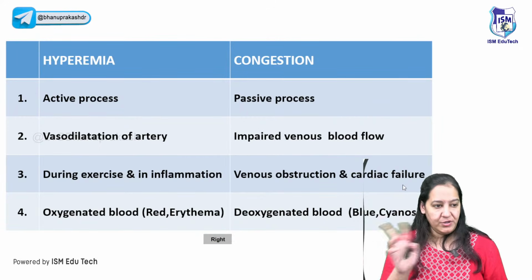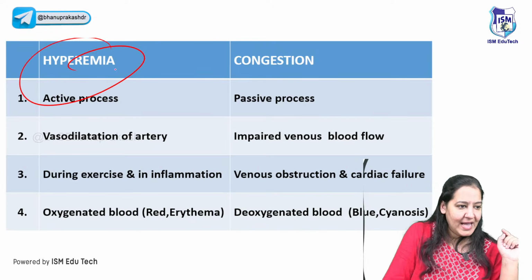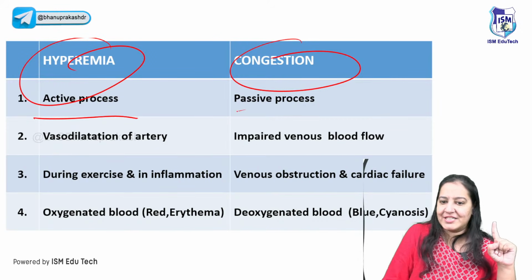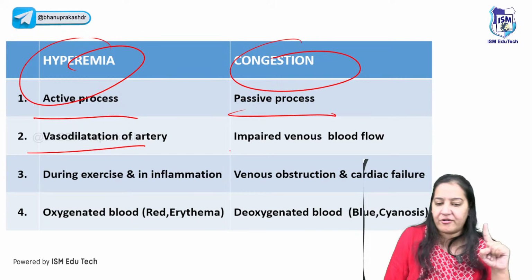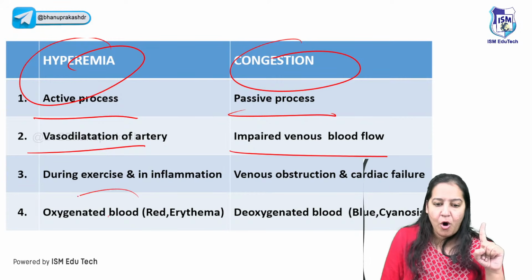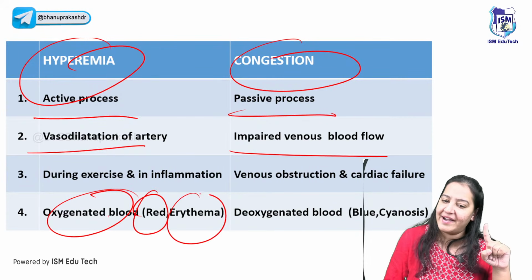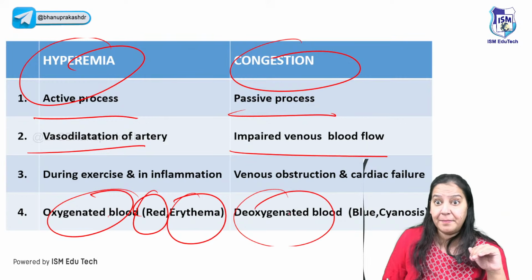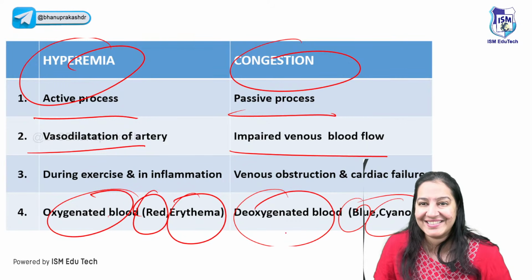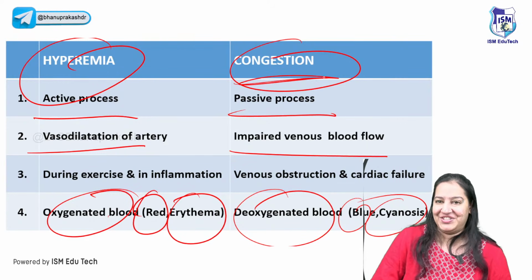So hyperemia, congestion, one and the same thing. I'm interested in congestion. What is hyperemia? What is congestion? This one is active, this one is passive. This is due to dilatation of artery, this is due to obstruction of vein. Here, oxygenated blood is there, so the organ looks red and erythematous. Here, deoxygenated blood is there, so the organ looks blue and cyanotic. Right? So I am interested in congestion.